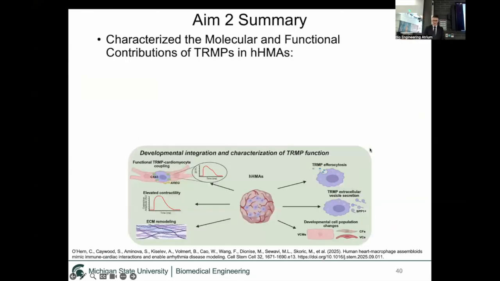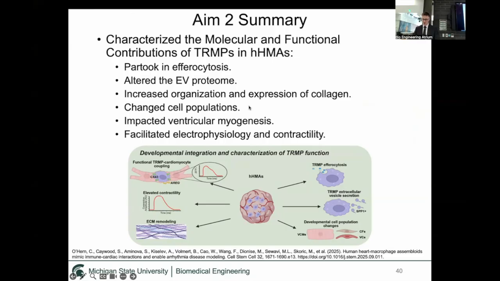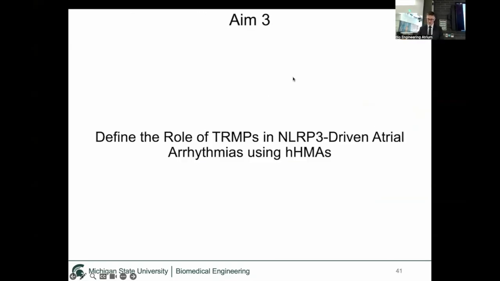And so we characterized the function of these tissue-resident macrophages in our system. We showed that they partook in efferocytosis, altered the proteome of the extracellular vesicle content, increased organization and expression of collagen, changed cell populations, impacted ventricular myogenesis, and facilitated electrophysiology and contractility in our system. And so with that, we wanted to do one more thing with it. Our third aim is to define the role of tissue-resident macrophages in NLRP3-driven atrial arrhythmias using heart macrophage assembloids. And again, if you don't know what that means, I'll unpack that.